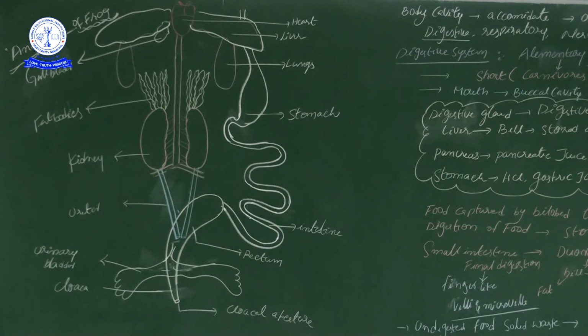See on that board, students, without introduction I am starting. Here the topic regarding type study of frog is going on. Correct only na? Already in the previous video regarding frog, two videos, one video we completed, the external morphology of a frog. In that first video we discussed how we can distinguish the male frog and female frog, that we completed. Along with that some of the general characteristics of the frog, these we saw.